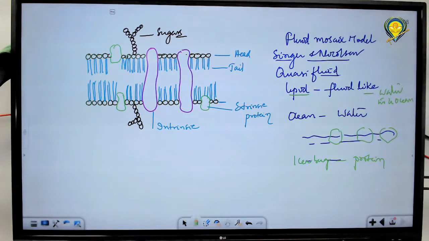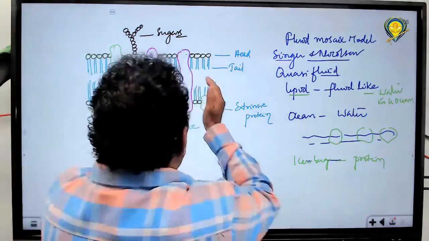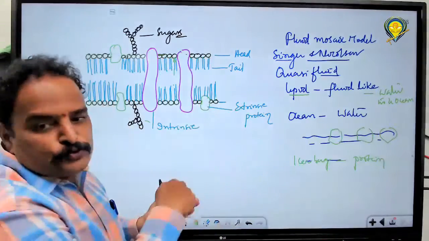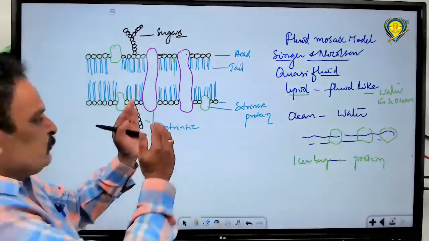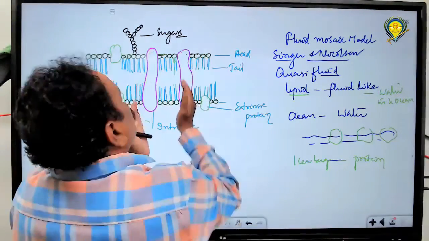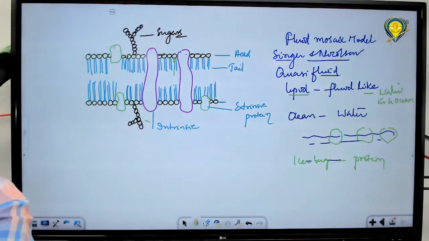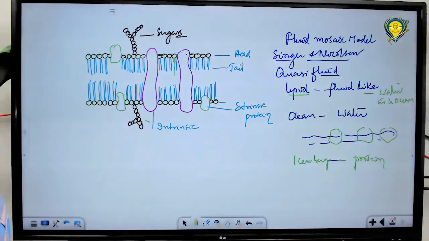If it is solid, if the protein is not going to change its structure, the movement of certain ions would never take place. During the transport of ions, what happens? This particular type of protein can change its shape and allows the molecules to the other side. Or from here, the molecules can be released out. That is only because it has the capacity to change its shape as well as it shows lateral movement, without which the movement of certain ions is not possible at all.